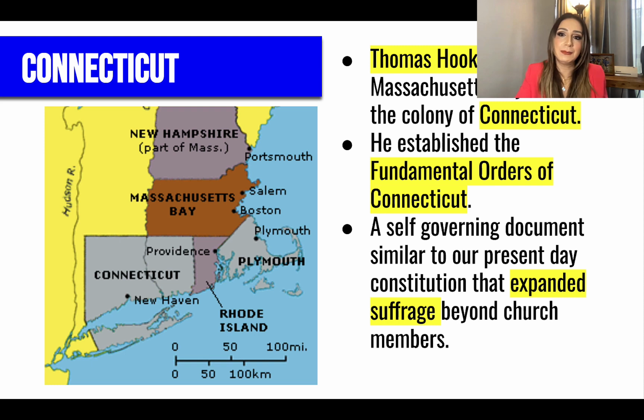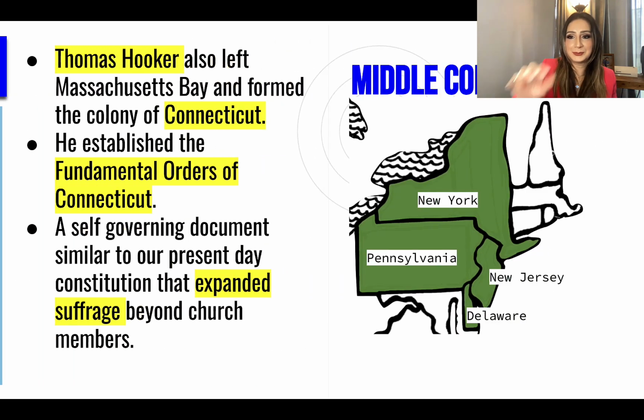There, he established the Fundamental Orders of Connecticut. It was one of the first self-governing documents that was similar to the Constitution that we have today. In this document, he said, you don't have to be part of the church to vote or to have a voice in government. So he expanded suffrage, the right to vote, beyond church members. So again, the colonies in the New England region are New Hampshire, Massachusetts, Connecticut, and Rhode Island.